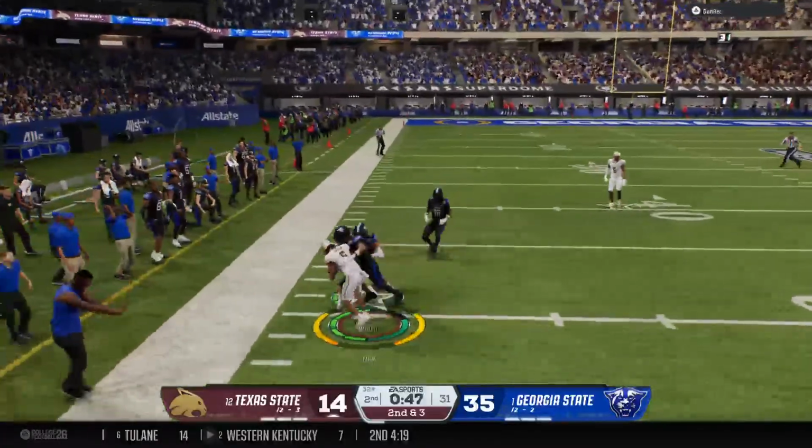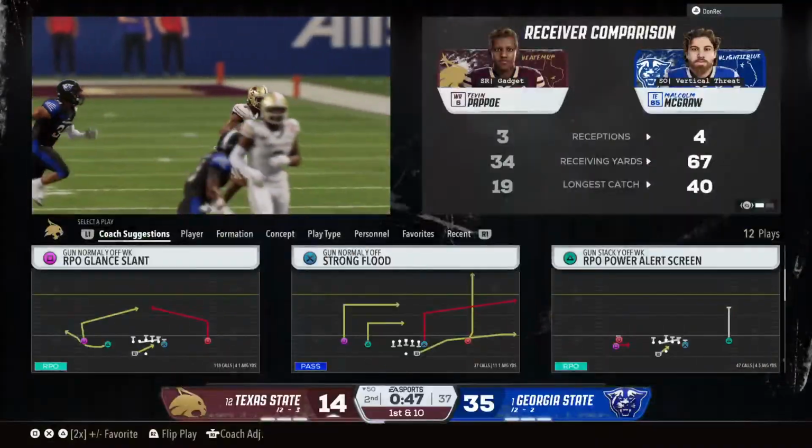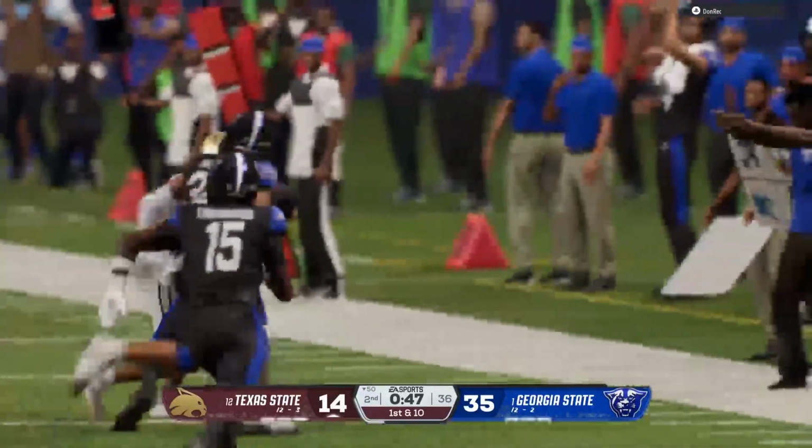He's got it with room to run. And a big game before he goes out of bounds. The offense keeps churning, gets a fresh set of downs.